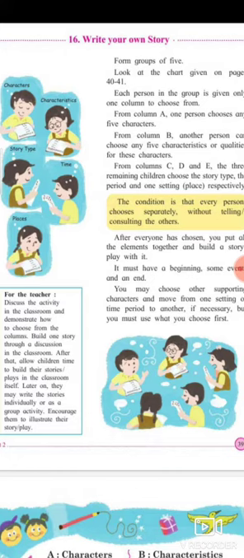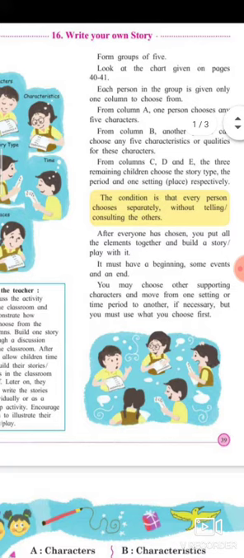You have to choose 5 characters, their characteristics, the story type, period, and one setting. After everyone has chosen, you put all the elements together and build a story or play with it.